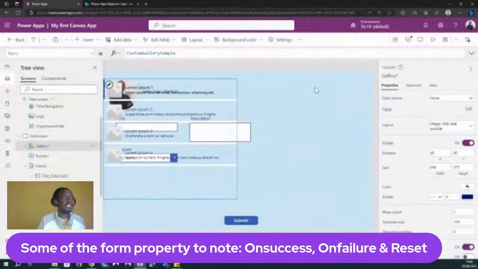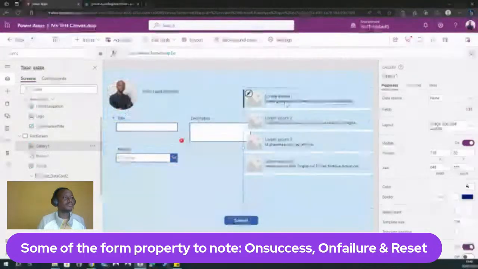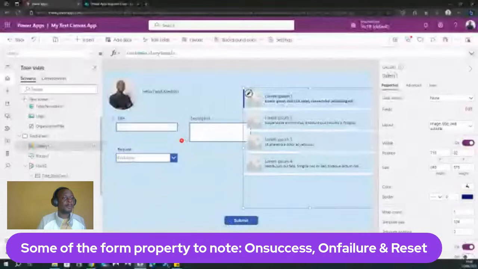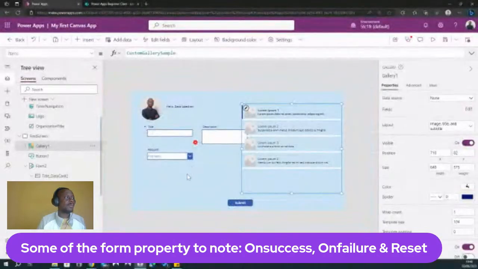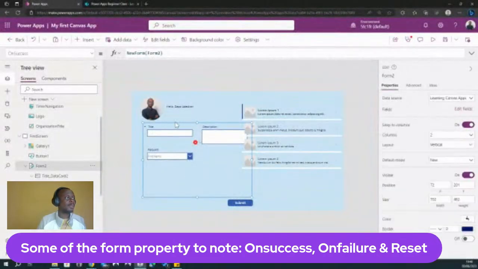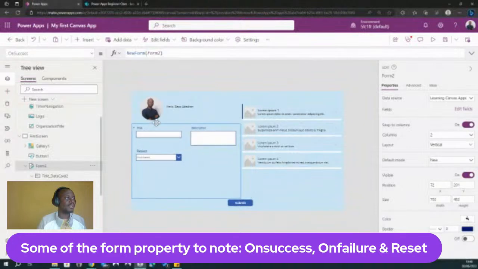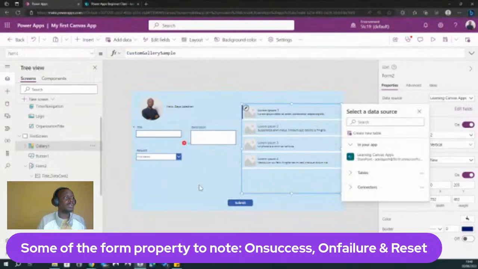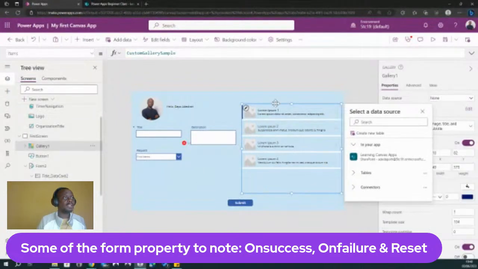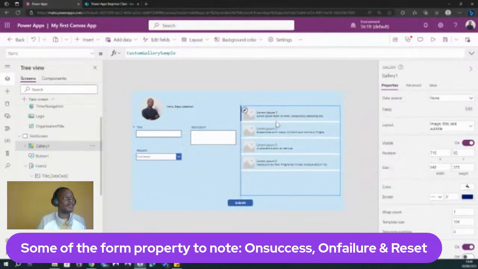Okay. So let me move the phone a bit. I'm going to move this one. Let's align it a bit to the phone.